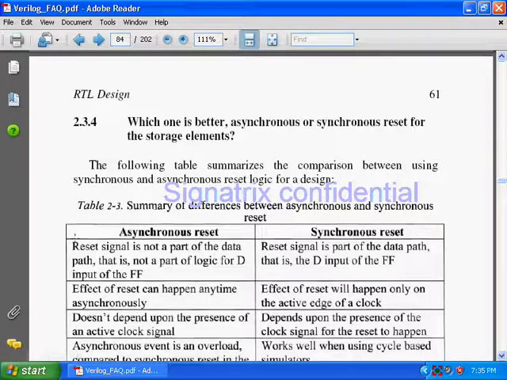Okay, we'll see. Reset signal is not a part of data path, that is not a part of logic for D input of the flip flop. What they are trying to say means this will not come in data path. Suppose you want to reset some device, so it is not a part of data path. Suppose you take the example of a flip flop.